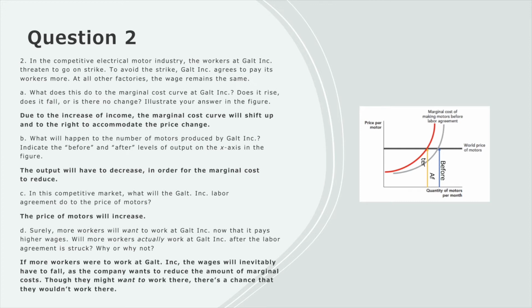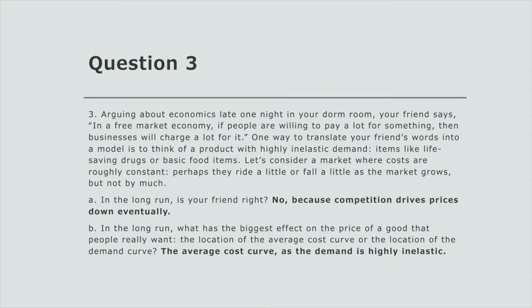work there due to the chance that their wages would fall. In question 3, we're looking at the long run of a free market economy, specifically whether or not prices will continue to be higher than necessary because there's demand for it. Well, there's some truth to what the friend is saying here. In a truly free market, competition is going to drive prices back down. Also, since the demand here is very inelastic, what matters the most is the average cost curve.